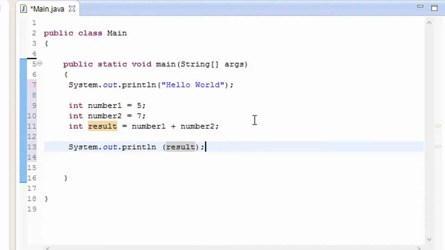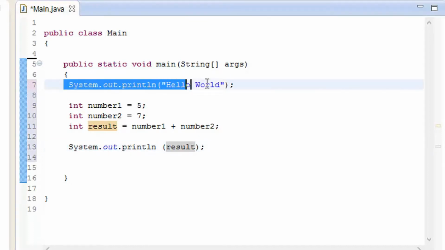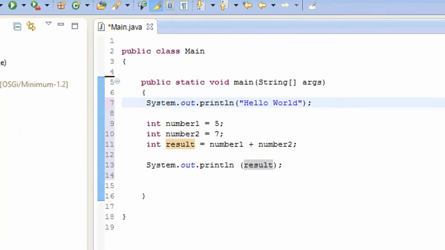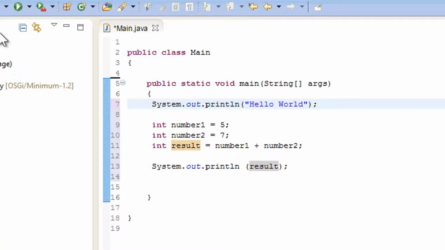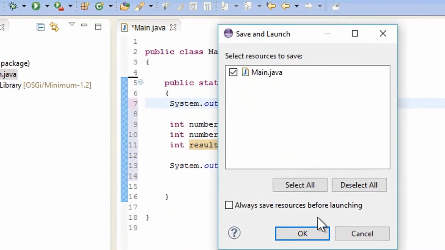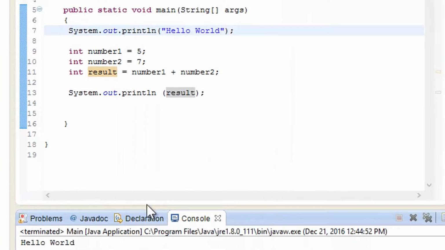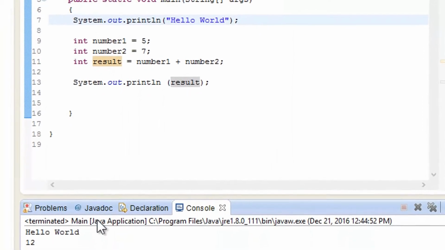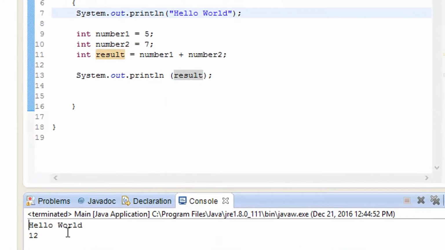So if I click on the run button, first it is going to say hello world, then read all of the code and print out the result, which is number 1 plus number 2. It is going to add 5 and 7, which gives 12, and that 12 will come over here. So let me just go ahead and run it, hit OK. There you see hello world, and the result is showing 12.